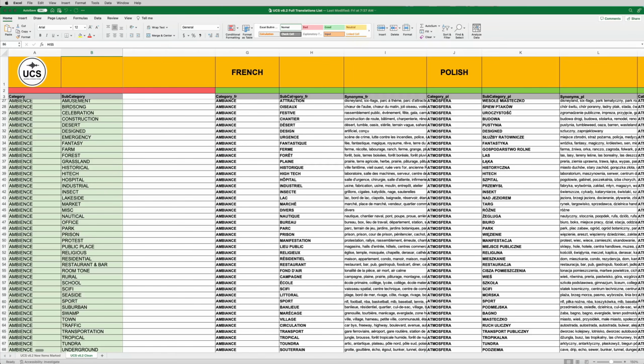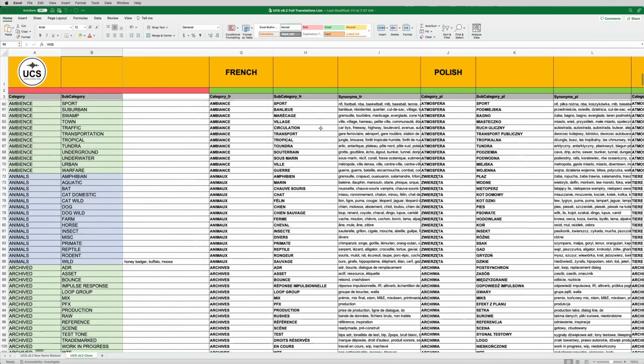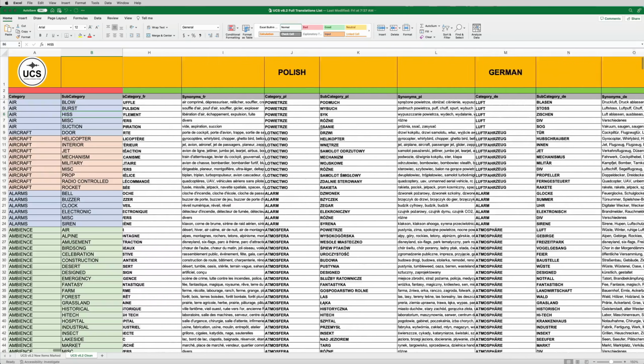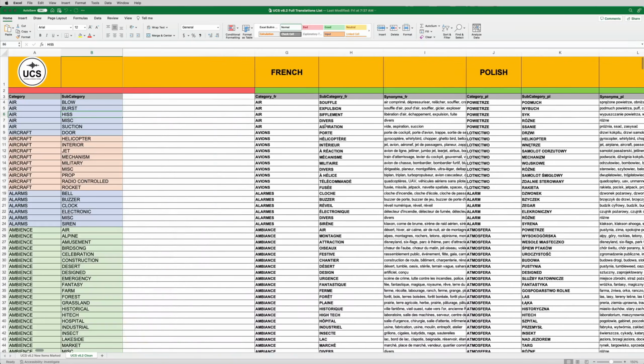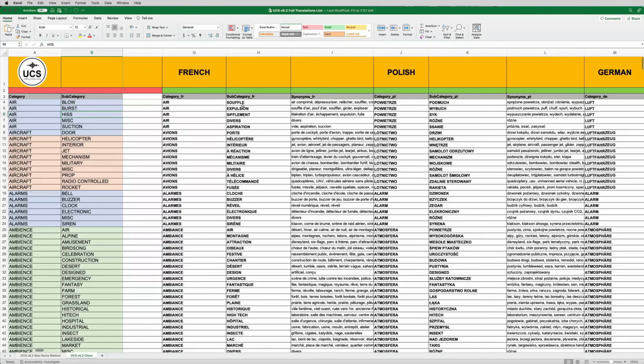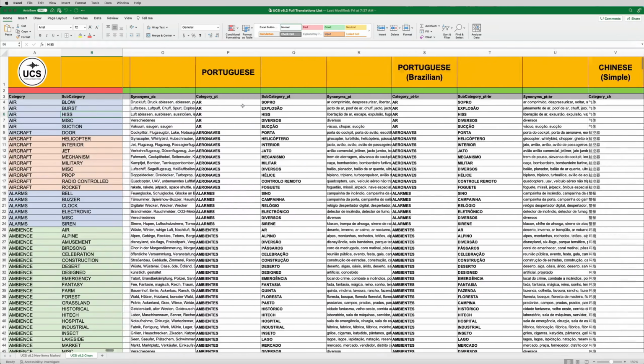Now, the categories and subcategories have been done more or less by hand by native speakers, and they should be quite accurate at this point. We've gone through them one more time for certain languages. We've improved some of them a little bit more each time. So there are definitely changes made here to the translations of the categories and subcategories, especially for certain languages.